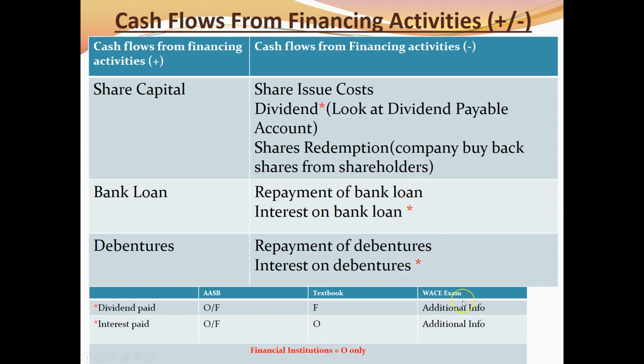Alright, so again, let me remind you, ASB allows dividend paid and interest paid as operating or financing. In the textbook, they only acknowledge dividend paid as financing activities. WAIS exam, always look out for additional information. In regards to a banking institution, make sure these two would be operating activities.